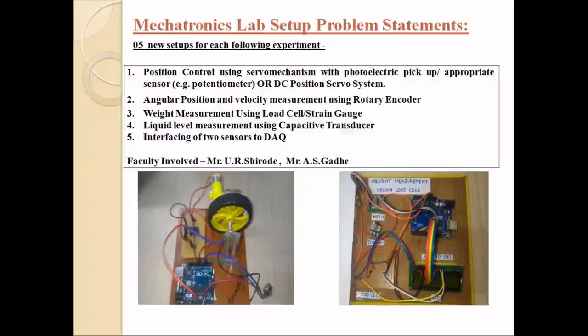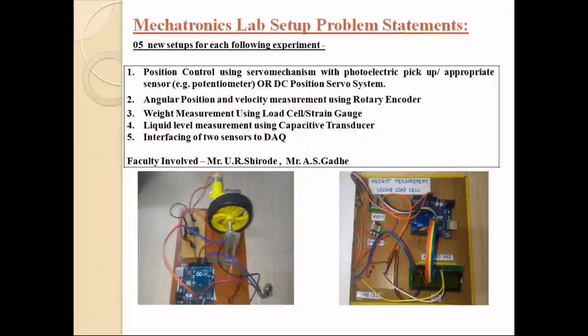In day-to-day life we use a load cell to measure the things which we purchase from the market. So can we make our own load cell to verify the measured quantity from the merchant at our home? Yes, we can easily make our own load cell, and we can connect that load cell with your computer, so that on your computer screen the measured material weight can be seen easily. So that one experiment is done under this mechatronics lab.